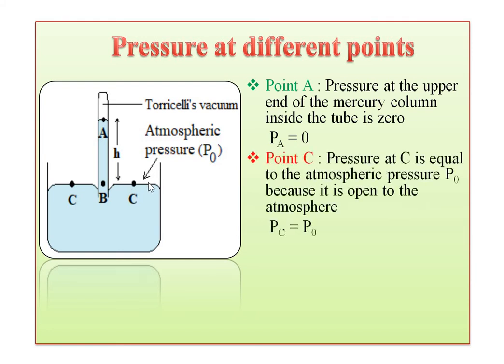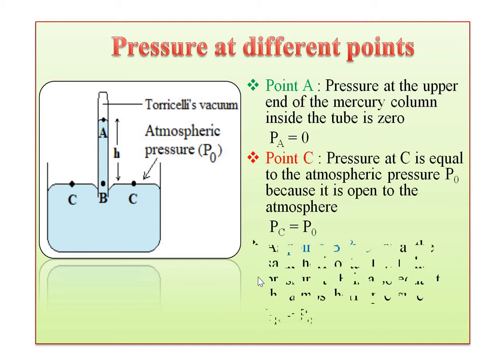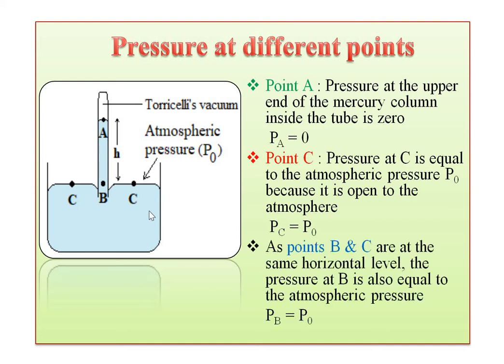Let's see point C. The pressure at C is equal to the atmospheric pressure because it is open to the atmosphere. See in the figure, as points B and C are at the same horizontal level, the pressure at point B is equal to the pressure at point C, that means the atmospheric pressure. So PB = PC, that means PB = P0.